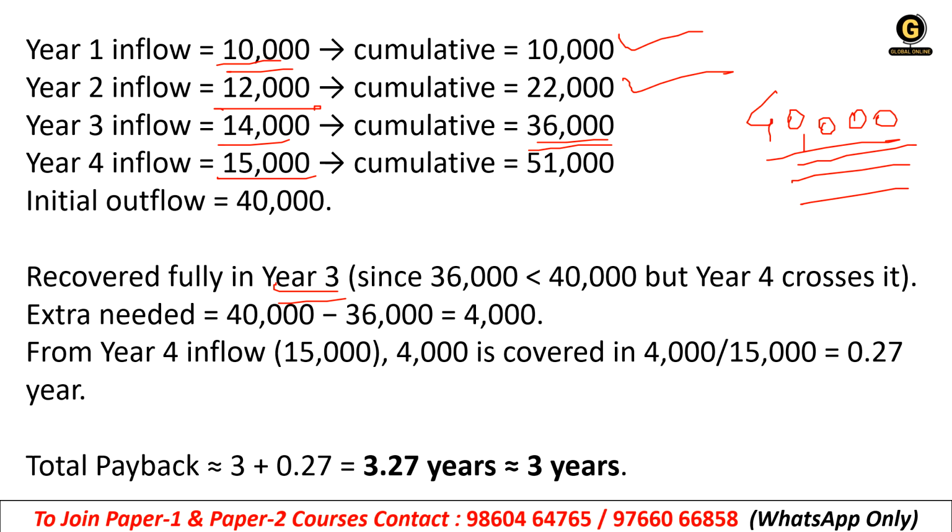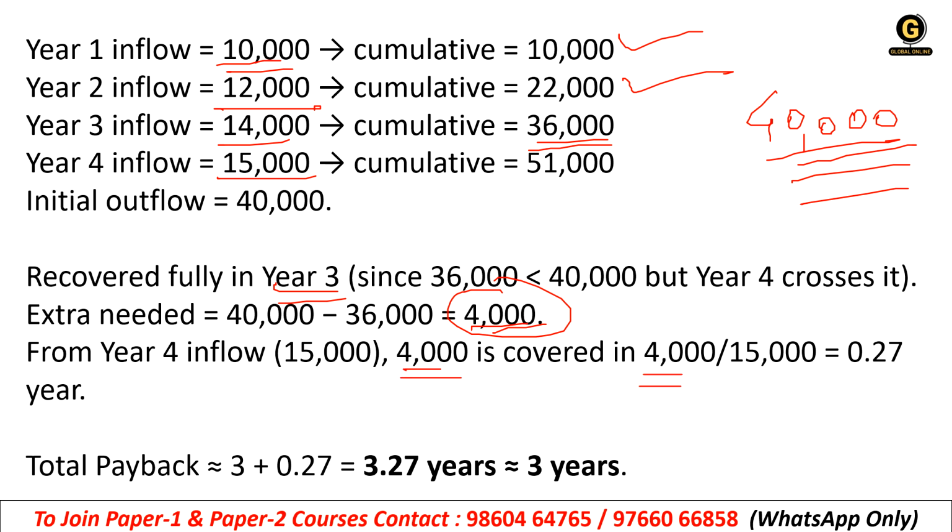So 4,000 we needed extra. The 40,000 minus 36,000, we need 4,000 extra, right? But in the fourth year, 15,000 inflow was added, so the 4,000 is covered in the fourth year, correct?